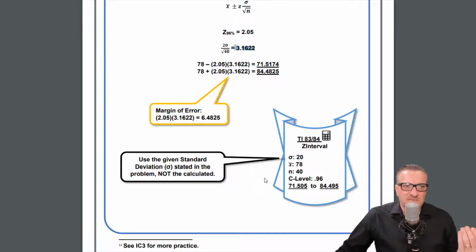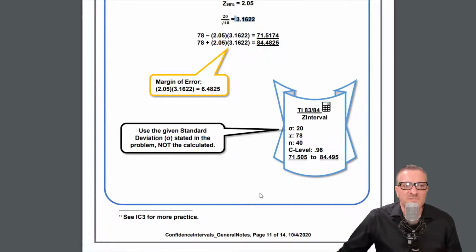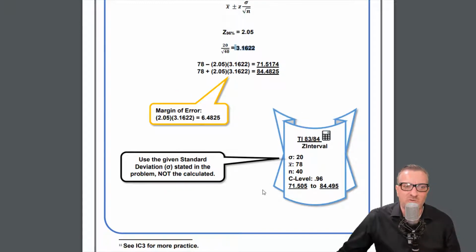Whereas, like I was saying with the sampling distributions, you have to put in the result of this value in as that one. So this one, just put in what they give you. And so that is a change from my prior lesson where I told people to put in the calculated one. This one you don't. You put in the stated one. So you have to play with these things. So you put in our values, and there we go.